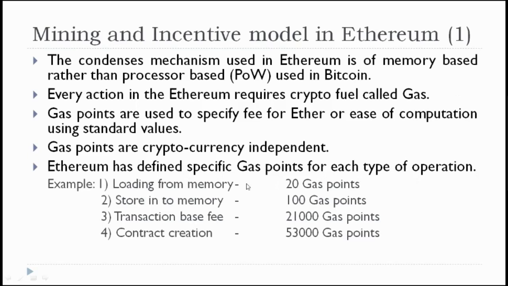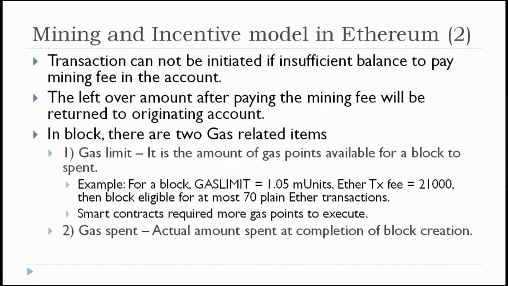Loading the variables into the memory, 20 gas points. For example, your contract has some variables that need to be loaded into the memory. Then obviously you are supposed to pay 20 gas points for that. Storing into the memory, 100 gas points. Transaction base fees, 21,000 gas points. Contract creation, 53,000 gas points. Automatically, for smart contract execution, more gas points will be required for execution.